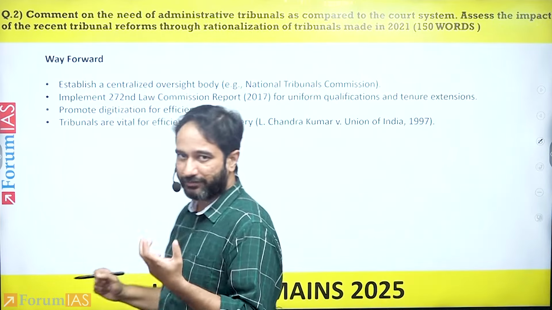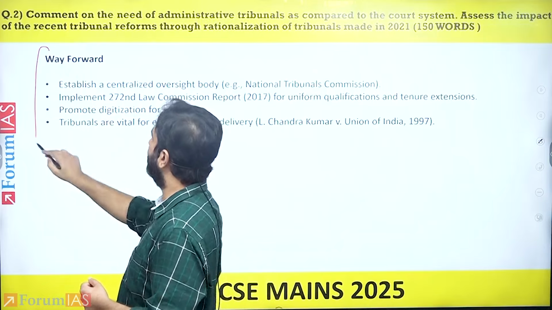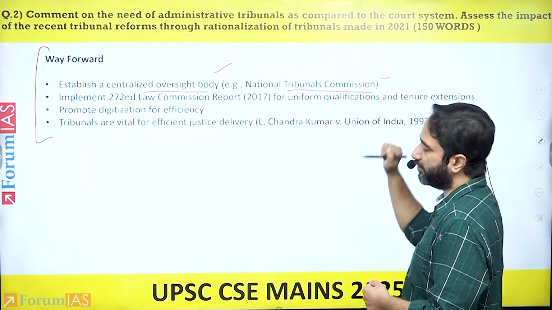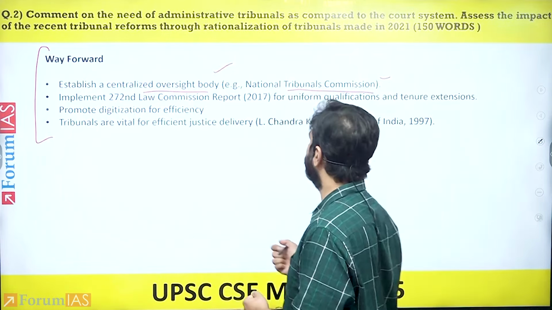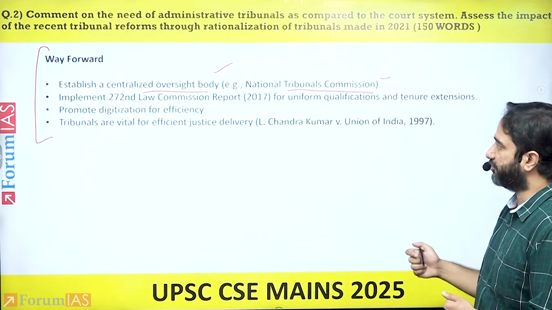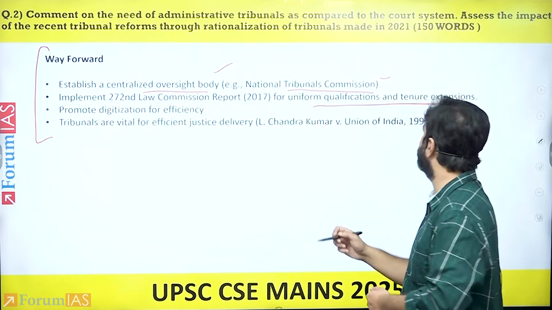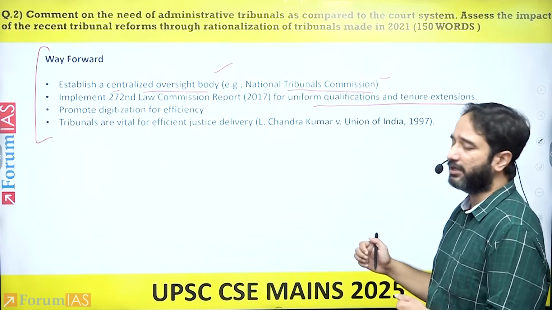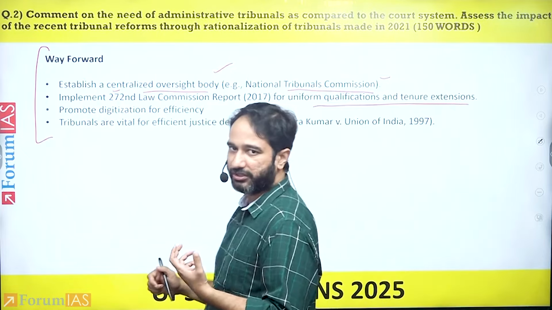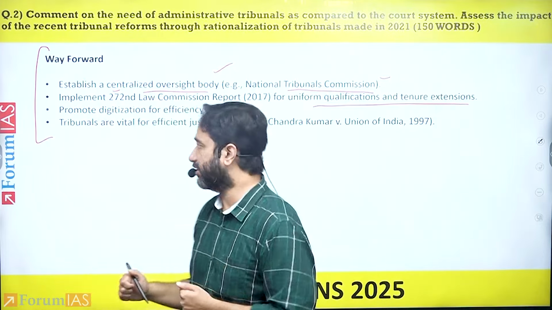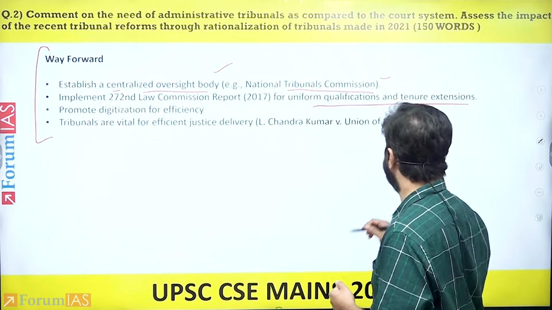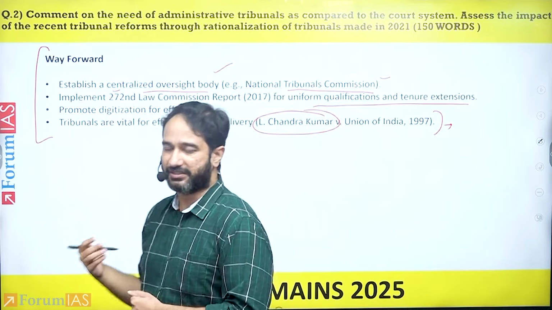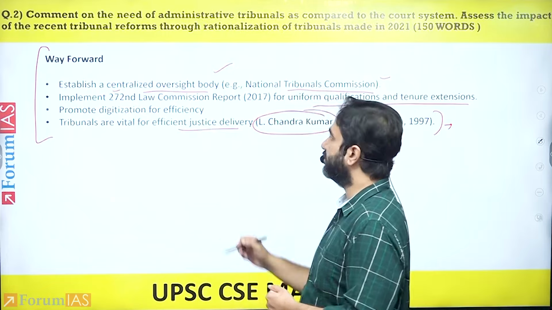And the last thing, if you have the word limit for it, is that you can give a way forward. Establish a centralized oversight committee. So Supreme Court in various judgments, including the Madras judgment, they have said to establish a National Tribunal Commission. Implement uniform qualification and tenure extension, which has been said by the 272nd Law Commission report. One generalized point, that promote digitization, which has happened in the High Courts and the Supreme Courts also. And you mention what was said in the L. Chandrakumar case, that tribunals are essential for efficient justice delivery.